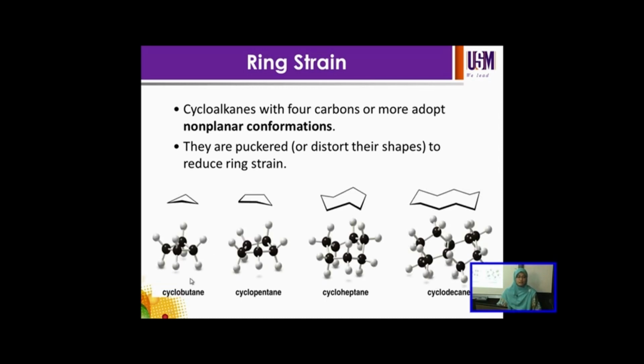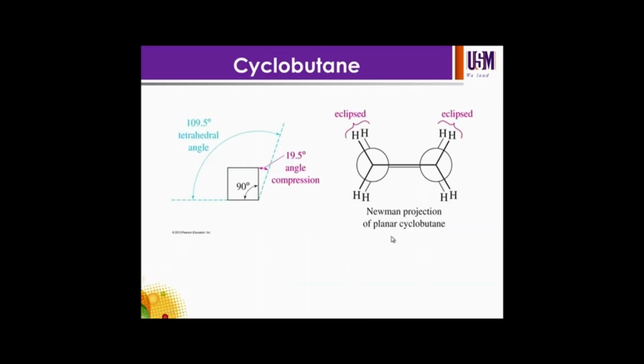For example, cyclobutane, cyclopentane with a 5-membered ring, cycloheptane with a 7-membered ring, and cyclodecane with a 10-membered ring can all leave the planar shape to become a non-planar conformation.